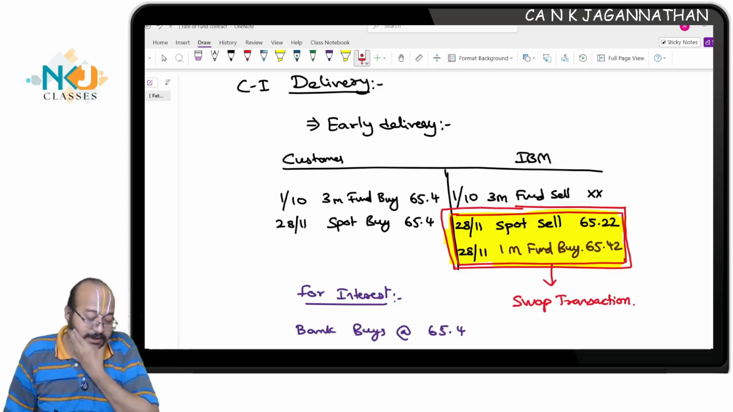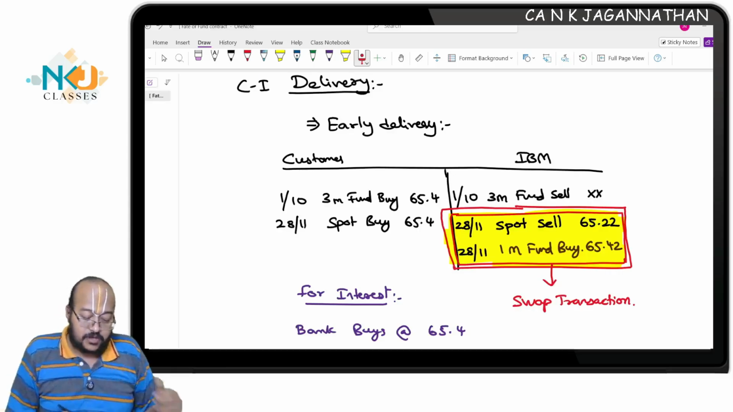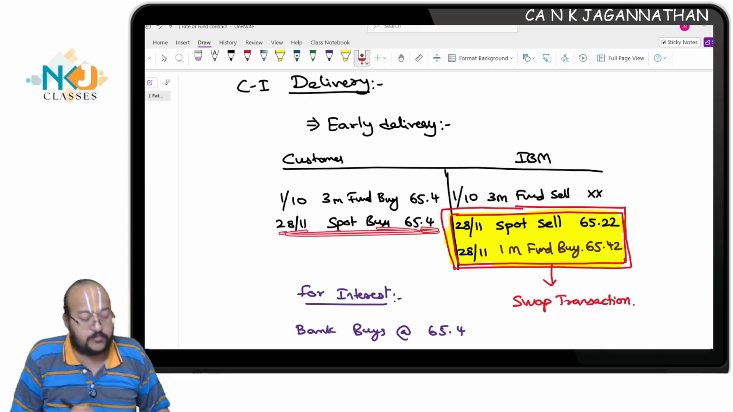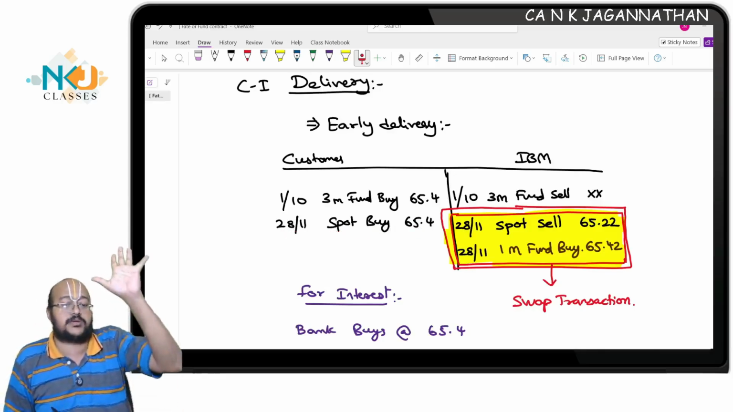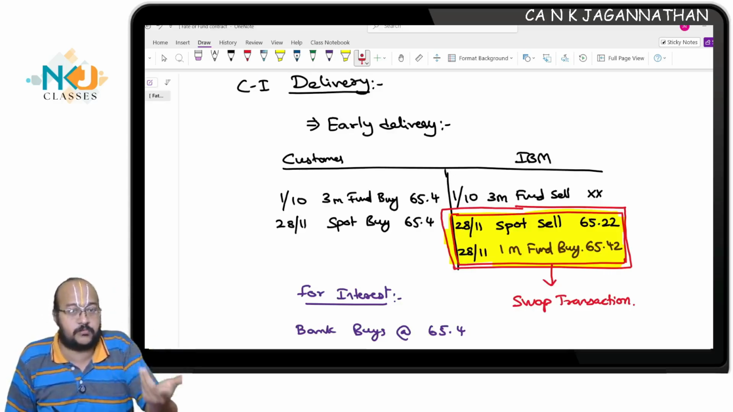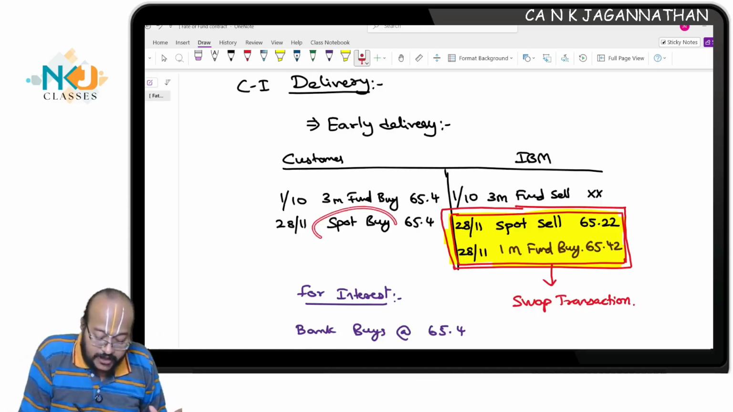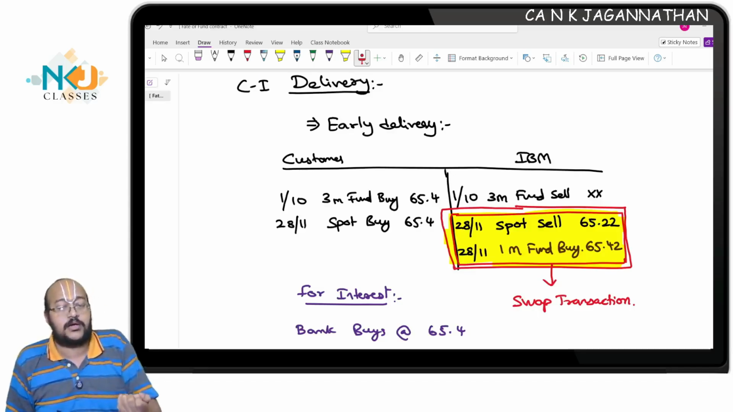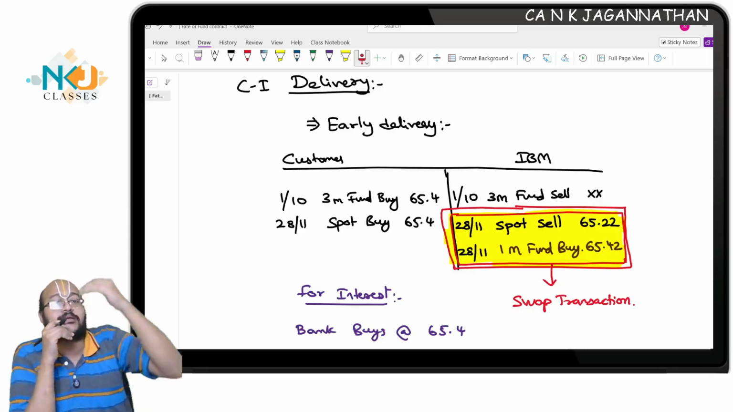Now, what happened? Really speaking, you had to buy on 28th November itself. Correct? You have to prepone your purchase 1 month before itself. You have to buy. In that case, you will have dollar in hand. What will you do? I told you, if you have dollar in hand, it is too risky. The forex market is like a ladder.